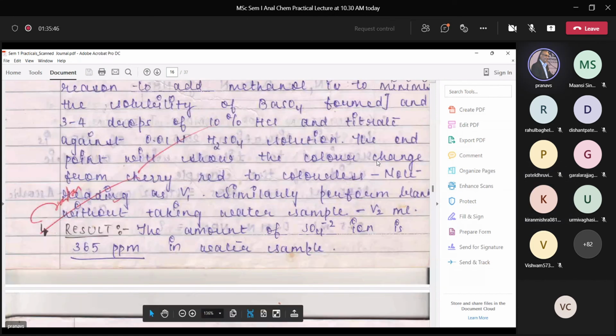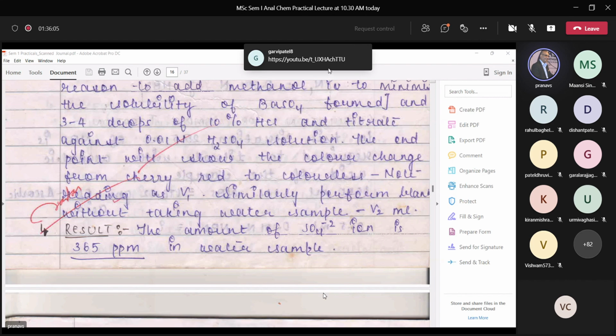Yes, now you can ask me anything. I'm asking, like previous experiment, it was a necessity to shake constantly. Here, what are the precautions that should be taken? First of all, you don't need to shake, because you have allowed the precipitation to occur before titration.